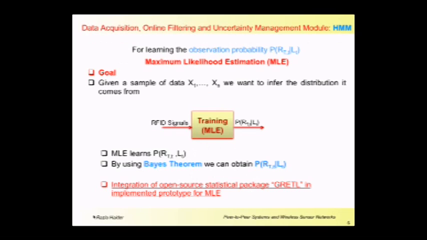In order to learn the observation probability for the HMM, we have to train the system. For this purpose, we have used a popular statistical method known as maximum likelihood estimation. The goal of MLE is, given training data, to estimate the values of the parameters that will maximize the likelihood of observing that data. MLE gives us the joint probability distribution. By using Bayes' theorem, we can calculate the conditional probability distribution. For MLE, we have integrated a statistical package named Gretl in our prototype. It has lots of other useful statistical methods that we can use later on in our system.